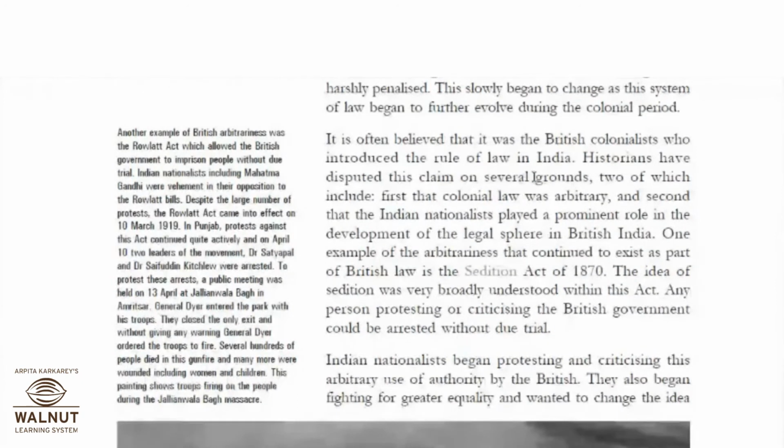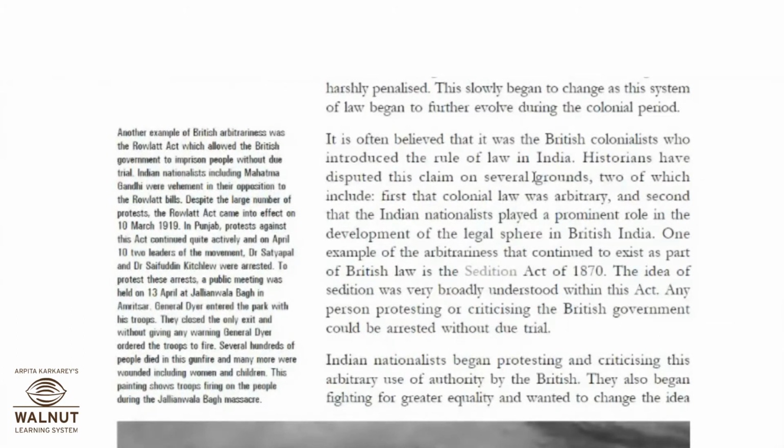One example of arbitrariness that continued to exist as part of British law is the Sedition Act of 1870. The idea of sedition was very broadly understood within this act. Any person protesting or criticizing the British government could be arrested without due trial.